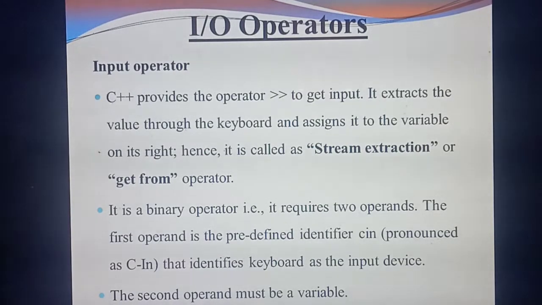So C++ provides the operator. See this symbol: two greater than symbols. Have you seen it? This is called the input symbol. What's the symbol used for input? Two greater than symbols. This is very important and also basic. The two greater than symbol is used to get input. What's the meaning of this? If you give this symbol, it will get the information, or the inputs you are giving, by means of the keyboard.